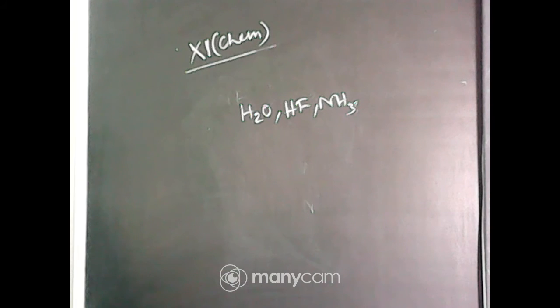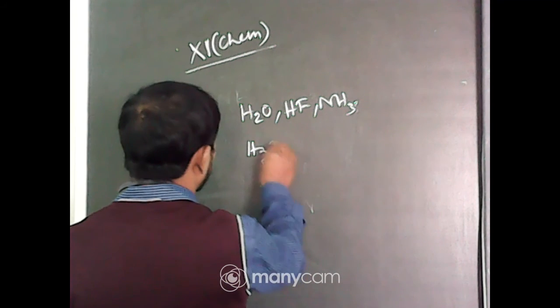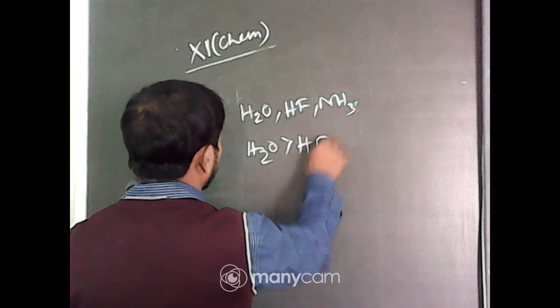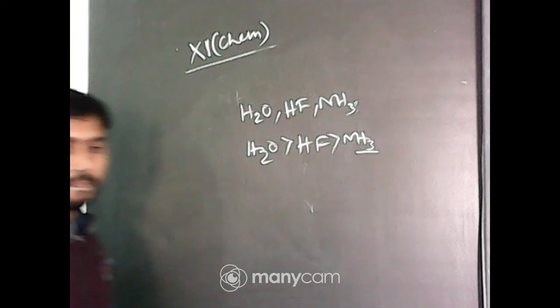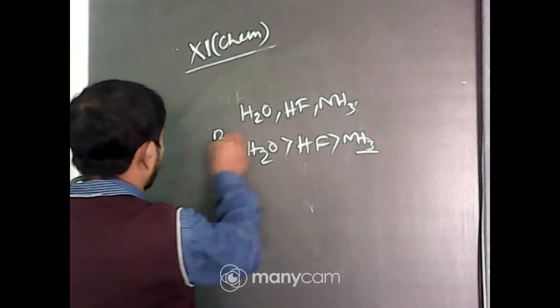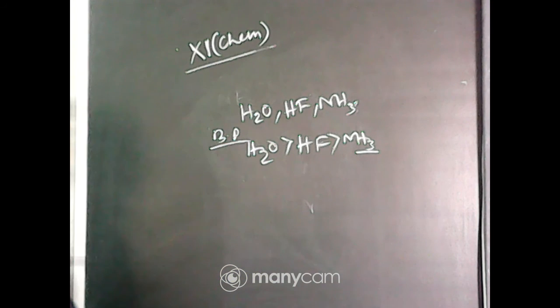So option B, that is H2O having a higher boiling point than HF, than NH3. The boiling point depends on the hydrogen bonding. Clear? Next one.